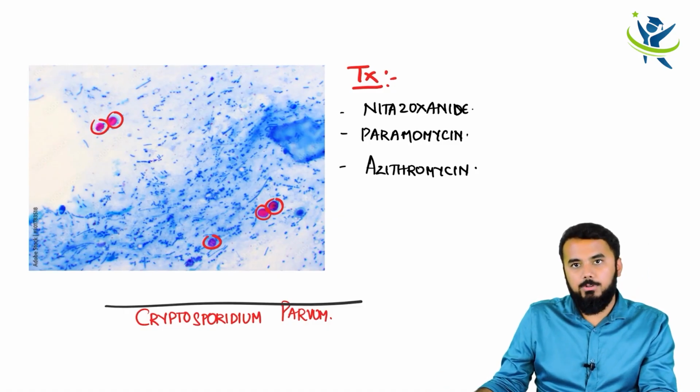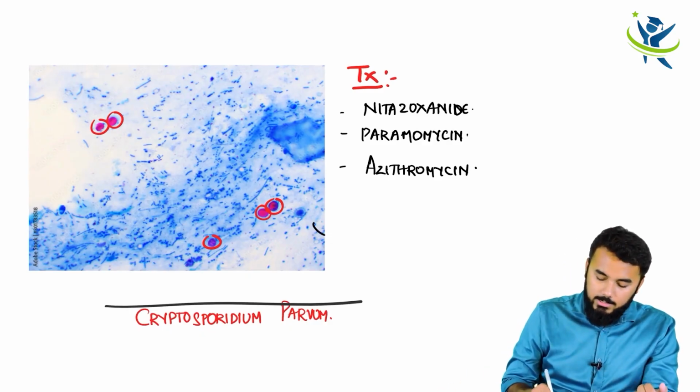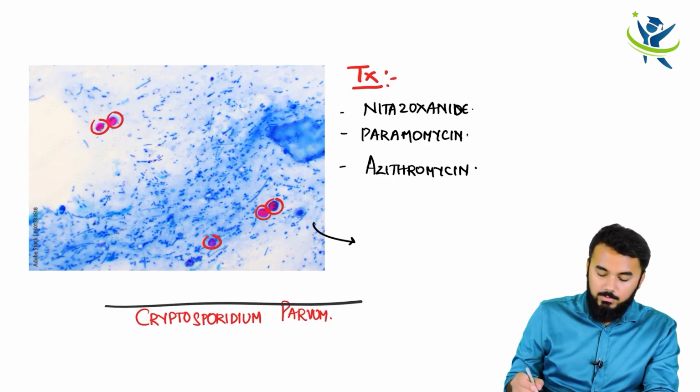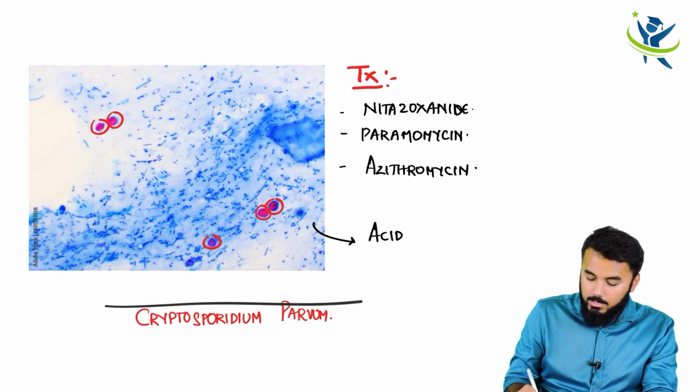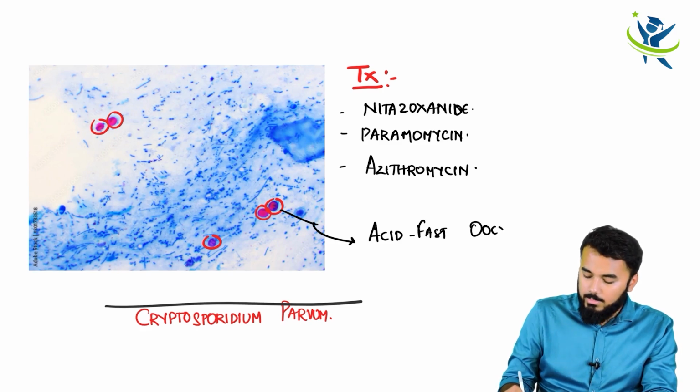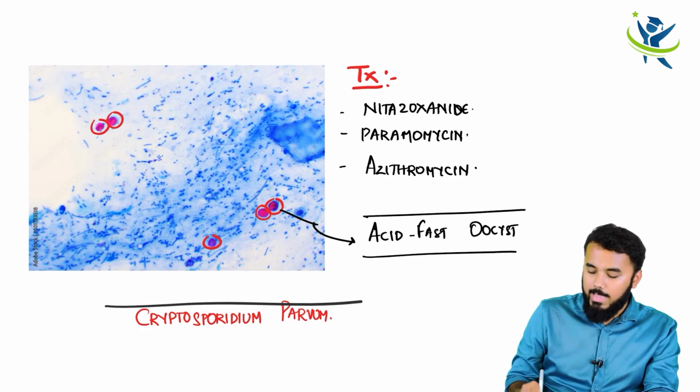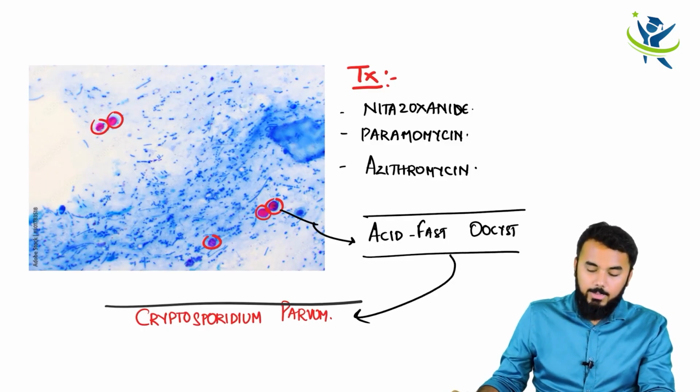Okay, and this is the biopsy material, and these roundish things which you are finding here are called acid fast oocysts. Acid fast oocysts of what? Acid fast oocysts of this Cryptosporidium parvum.